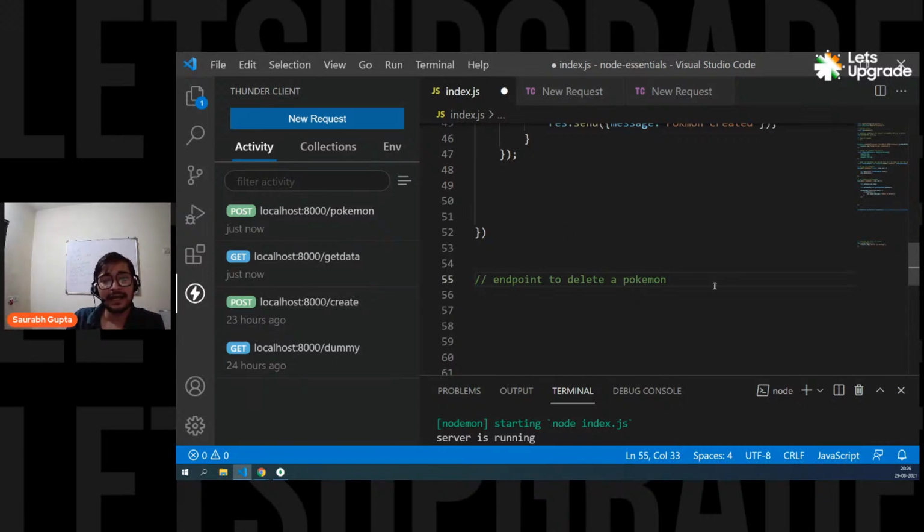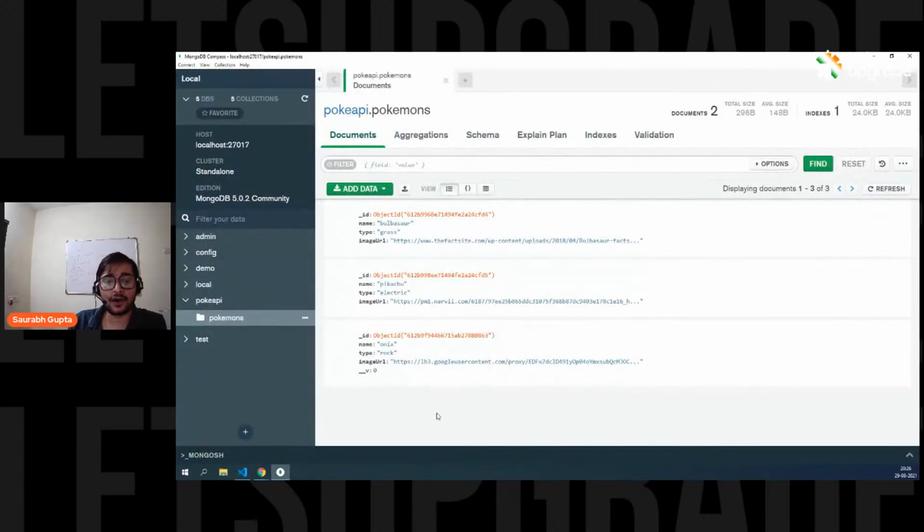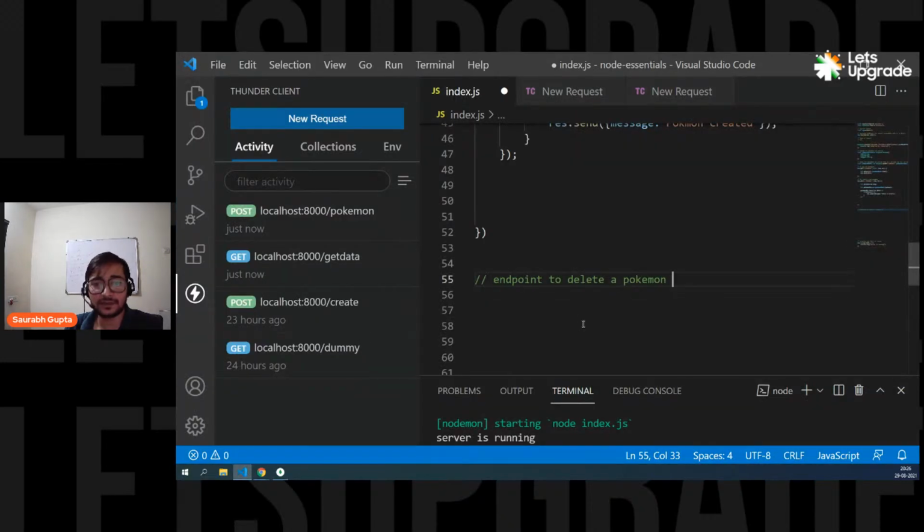Okay, guys. So now let's create an endpoint to delete a Pokemon. Now remember, guys, we delete a particular record. See, here we have an example of Pokemon, but it can be any kind of data, right? It can be users, posts, comments, anything. So now, if you want to delete any kind of data, normally you delete it based on the ID. That means if the user wants to delete something, he will not only call the endpoint, he also has to send the ID of the Pokemon that he wants to delete.